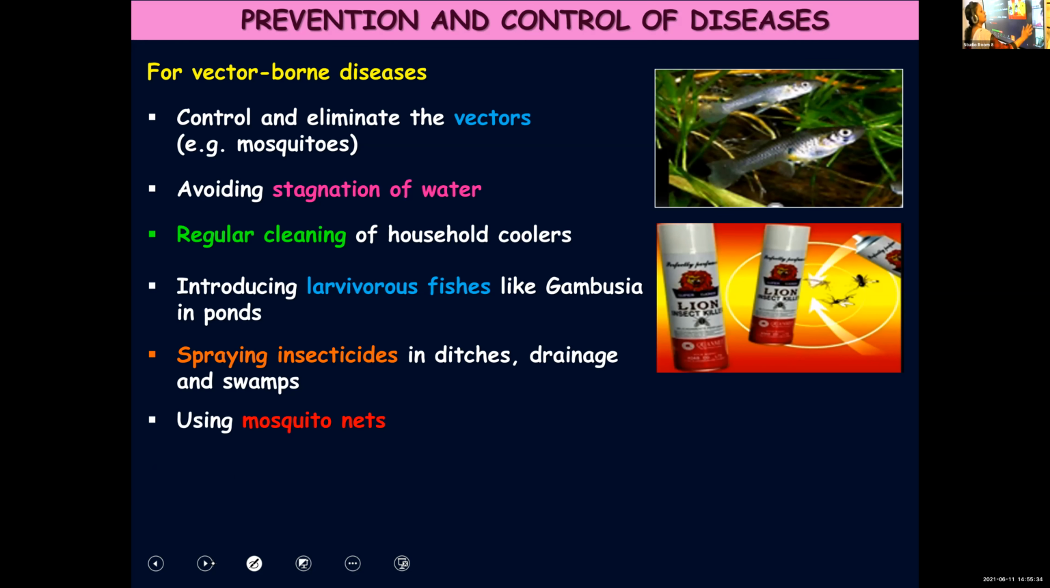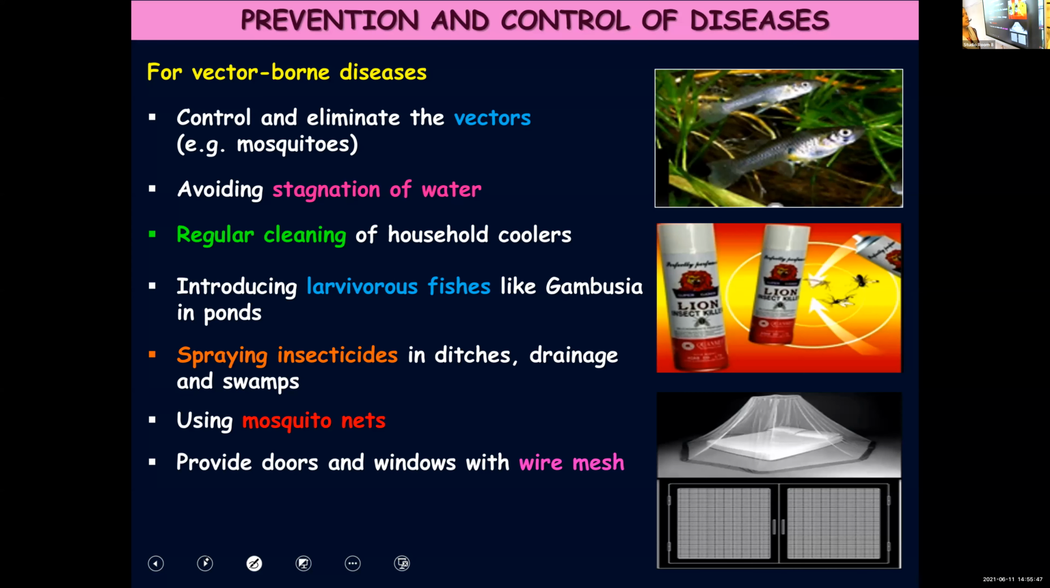Using mosquito nets when you sleep, or you can fit netted windows. Now many are doing it. Providing doors and windows with wire mesh, as you can see in the figure, or mosquito nets which can be spread around your bed. I don't know whether anybody is using it now. Earlier, I still remember during my childhood days, we used to sleep under the mosquito net. So maybe you can practice it now also.